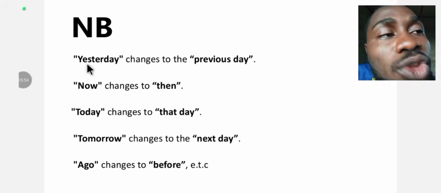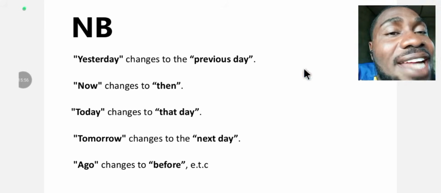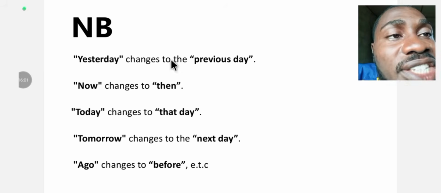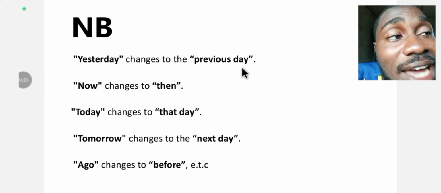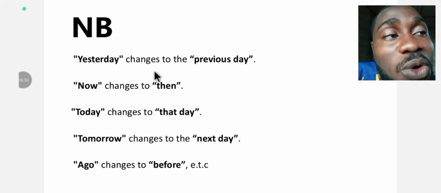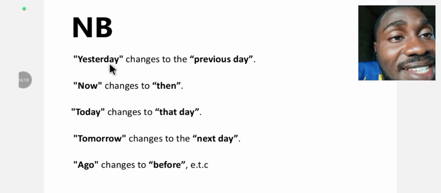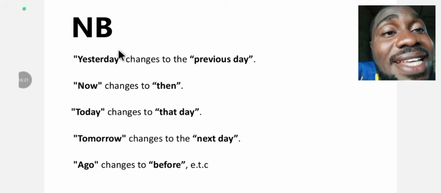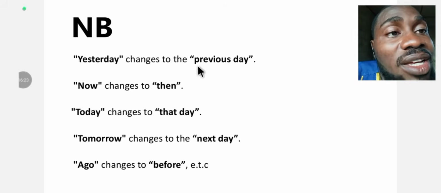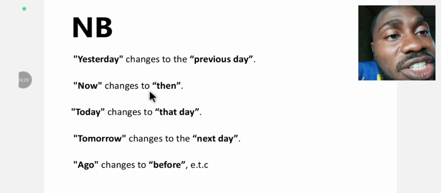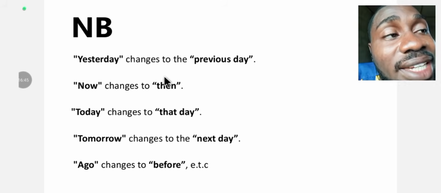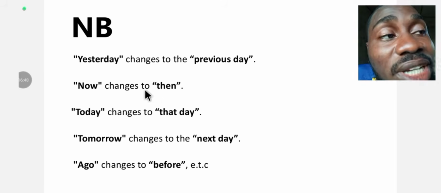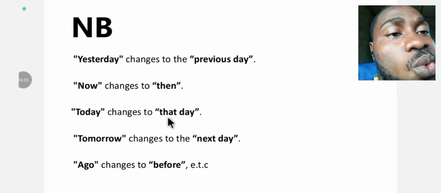Moving on. Note something very vital. Yesterday changes to previous day. If you notice the examples we've had, there were some changes when converting from quotes to reported speech. So when there is yesterday in the direct speech, in the reported or indirect speech, you change it to previous day. Now changes to then. When there is now in the direct speech, you change it to then in the reported speech. Today changes to that day.